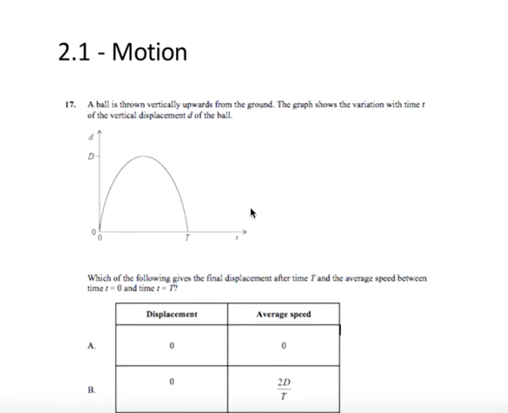All right, David Can here with another question from topic 2.1, motion. And in this question, we're talking about displacement and average speed. We have a ball which is thrown vertically upwards from the ground. The graph shows the variation with time t of the vertical displacement d of the ball.